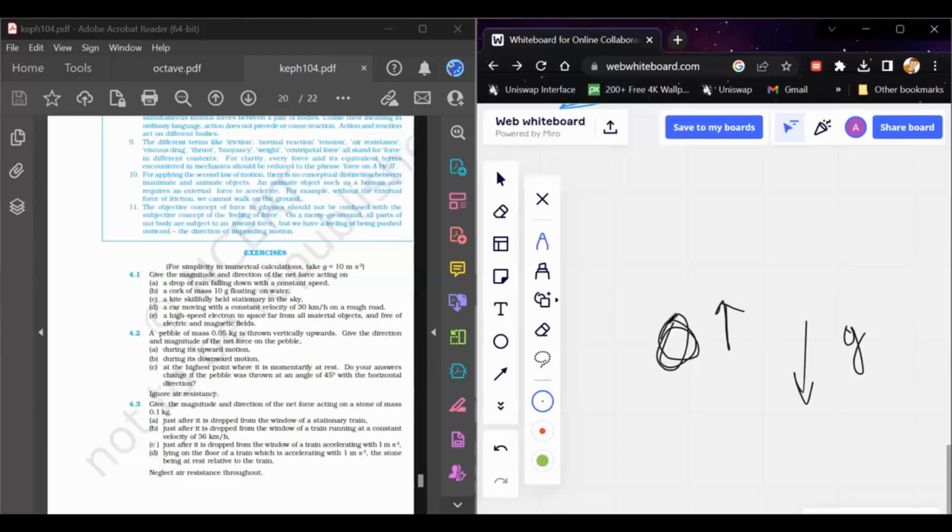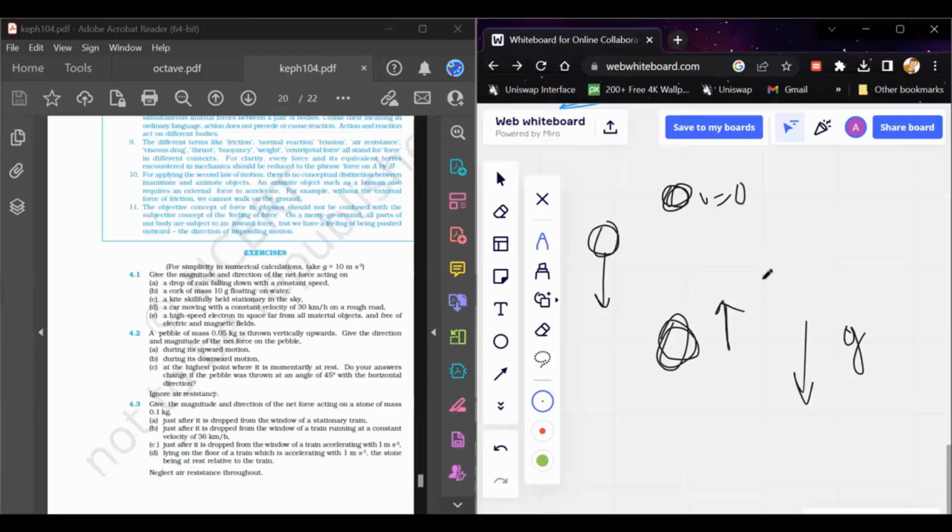So the best thing about this question is the gravitational force doesn't depend on the condition of the body, whether the body is moving in the upward direction or downward direction, or it is static. If the object is in the space of a gravitational field, the gravity force will always act in the downward direction. So whether it be an upward motion, or whether the pebble is moving in a downward direction, or whether the pebble is at rest at the highest point, whatever be the condition, the gravitational force always acts in a downward direction.